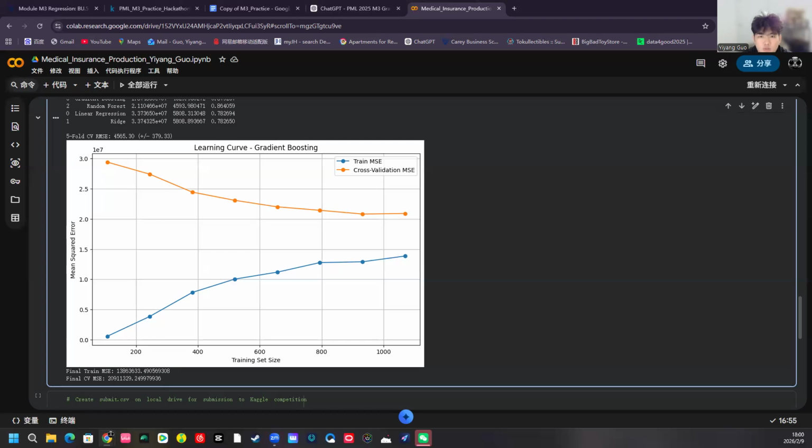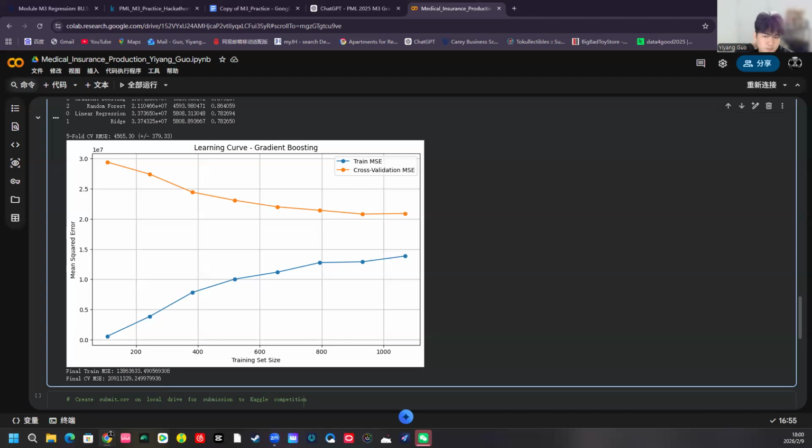And in summary, I built a gradient boosting regressor that achieved an MSE of 18.7 million, RMSE of 4,330, R squared of 0.879.